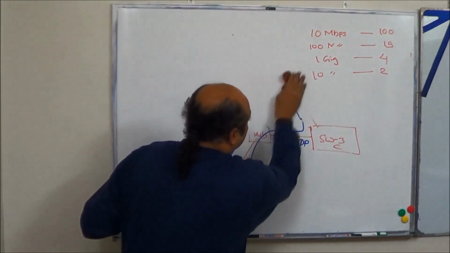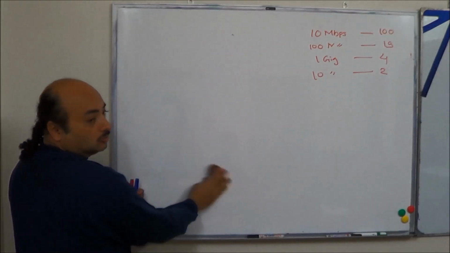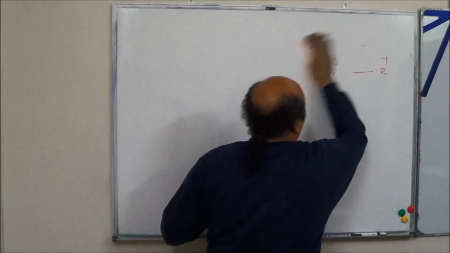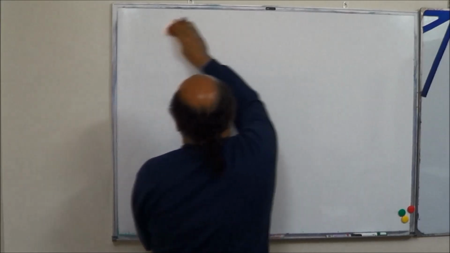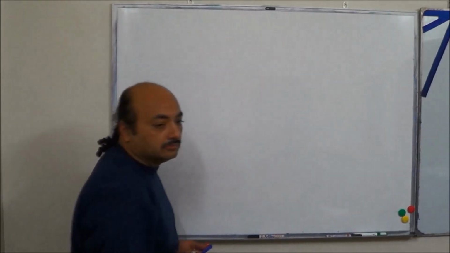Before going ahead, I want to do some more examples of breaking the loops, so that you should be very clear about how a loop can be broken down.